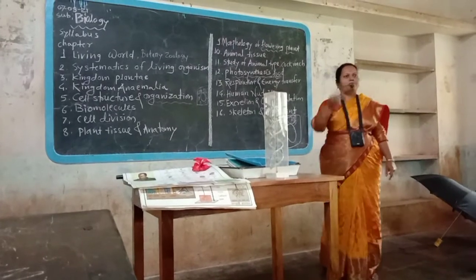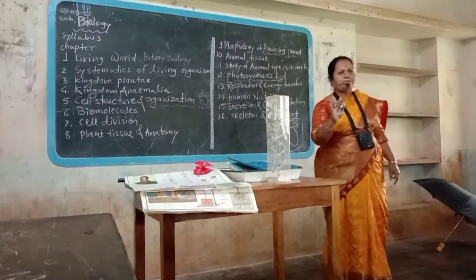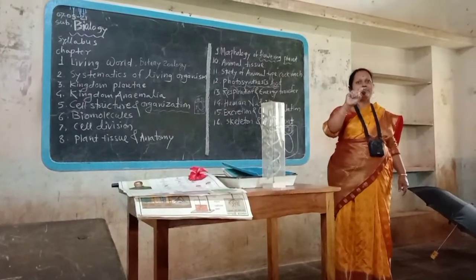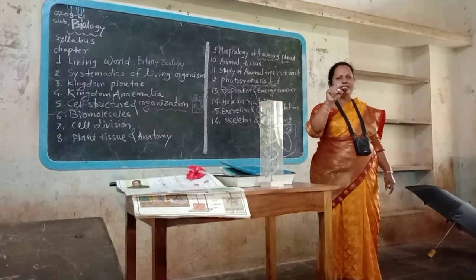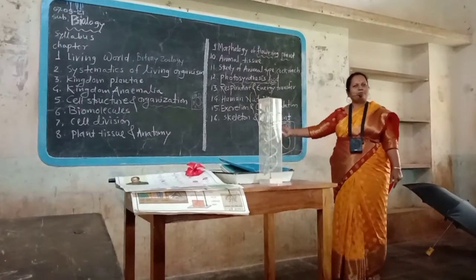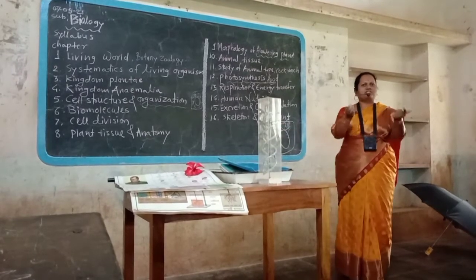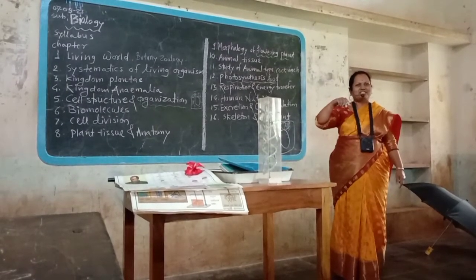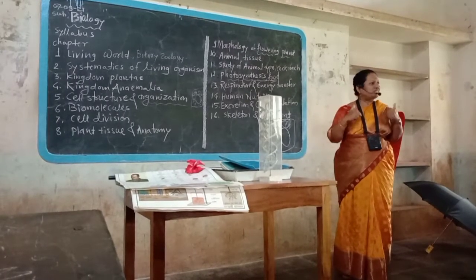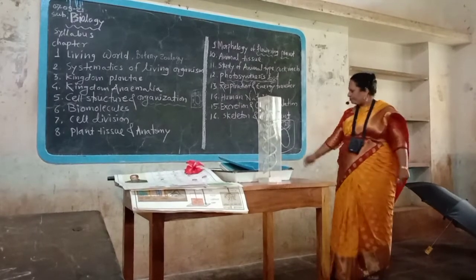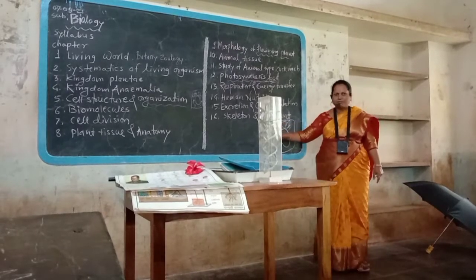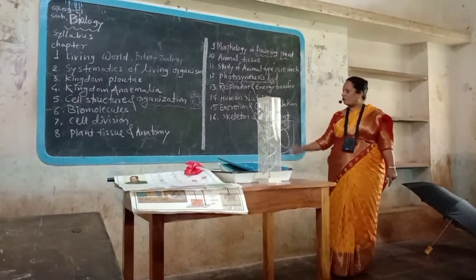For talking, for thinking, for walking, for jumping, for running, for swimming. Each and every activity requires ATP, adenosine triphosphate, and that ATP is produced from the food material by breaking the food material with the help of oxygen. If there is no oxygen, there is no breakdown, no oxidation, and there is no energy. Therefore, oxygen is required to produce energy inside the cell, and that oxygen and food material are carried towards the cell with the help of these blood vessels. Blood vessel plays important role.